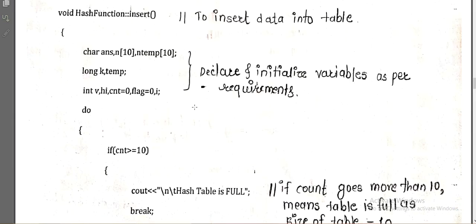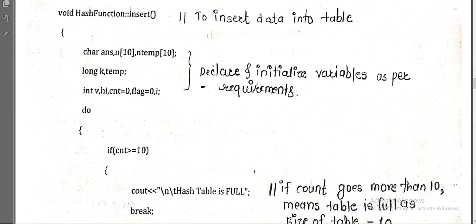Now next is insert. This is somewhat complicated because here we want to make actual use of the collision handling technique. Whatever technique is mentioned in our title, that we need to use chaining with or without replacement, we are actually going to use in this insert operation. So this is the somewhat complicated part of this assignment number 2, that we need to handle this collision.